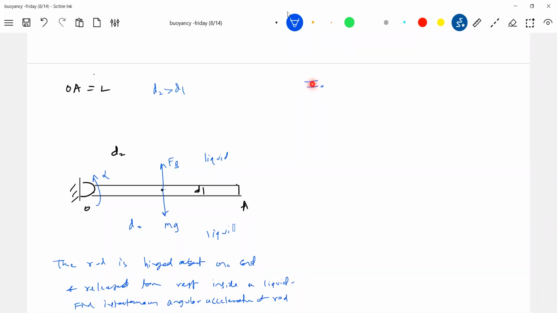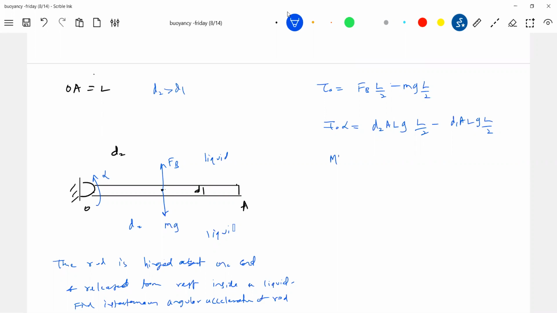I naught alpha equals torque. Tau naught should be equal to FB into L by 2 minus mg into L by 2. This should be equal to moment of inertia, I naught alpha. Buoyancy is D2 ALg into L by 2, minus D1 ALg into L by 2. What is the moment of inertia?